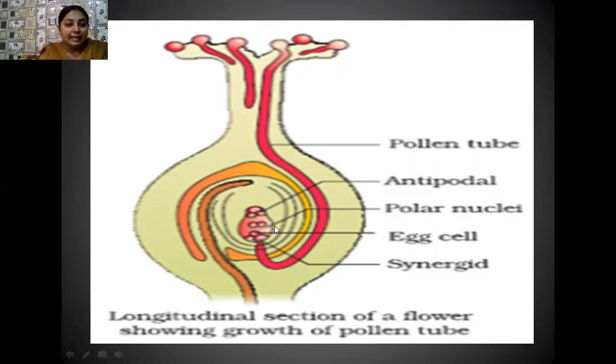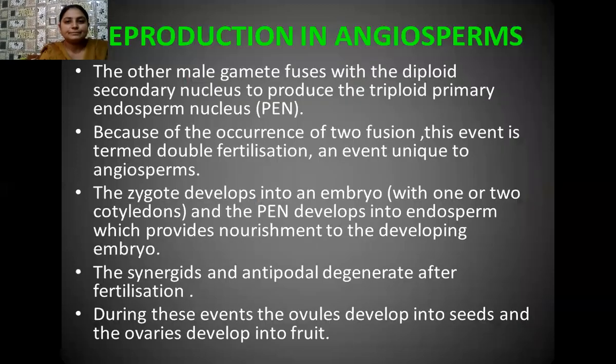Whereas the other male gamete fuses with the two polar nuclei which are present in the center. I have already discussed that these two polar nuclei later fuse together to form the secondary nucleus. So the secondary nucleus is 2N and this other male gamete is 1N. As a result, a triploid structure is formed, which is known as the primary endosperm nucleus or PEN. Later this primary endosperm nucleus undergoes certain divisions and forms the endosperm tissue, which is the nutritive tissue, and it assures nutrition for the developing embryo, which later develops from the zygote.